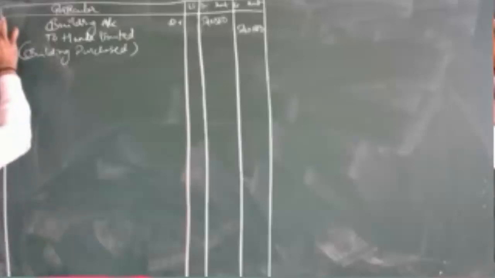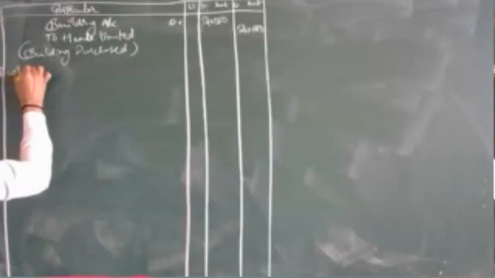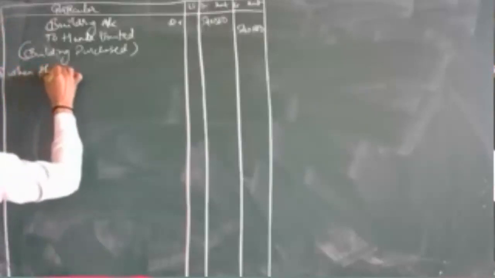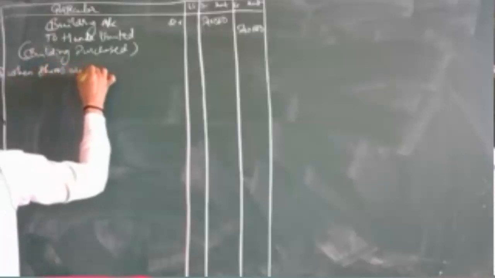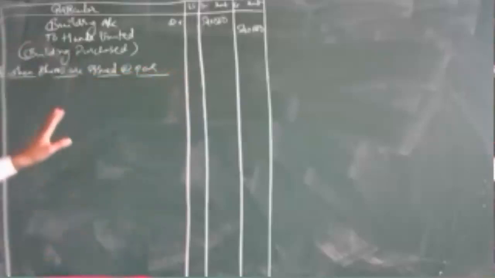So I will take you over here. A, when shares are issued at par, right? Shares are issued at par value. So I will underline here. So what will be the journal entry over here?